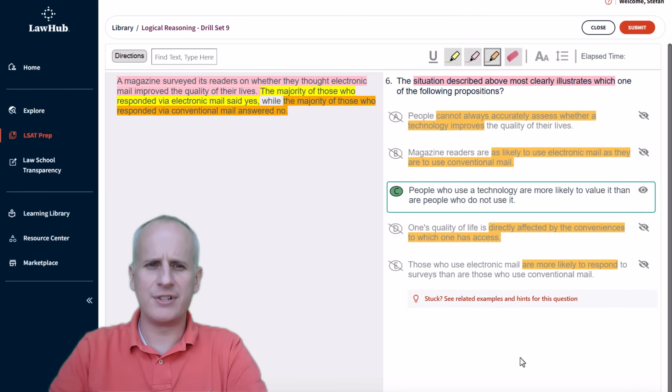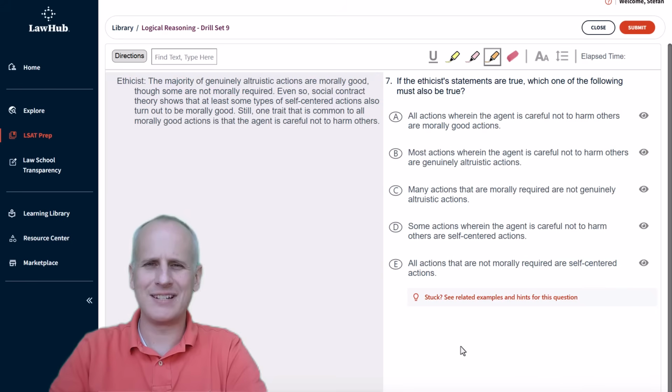Moving on from question 6 of logical reasoning drill set number 9 over at lawhub.lsac.org, we see question 7. We've already got the highlight tool ready to go, and we can see we are being asked if the ethicist statements are true, which one of the following must also be true. So this is an inference task.